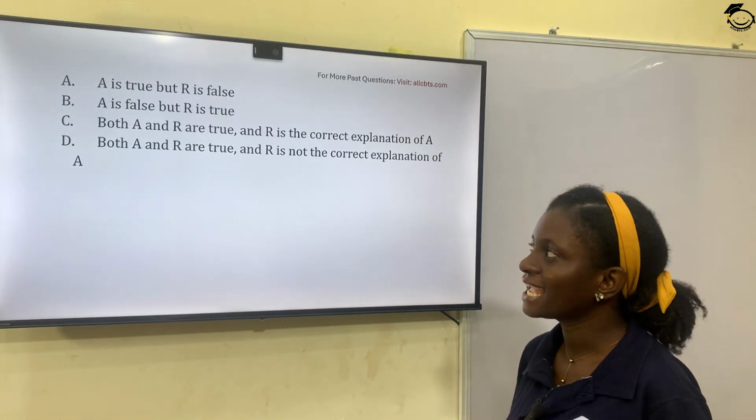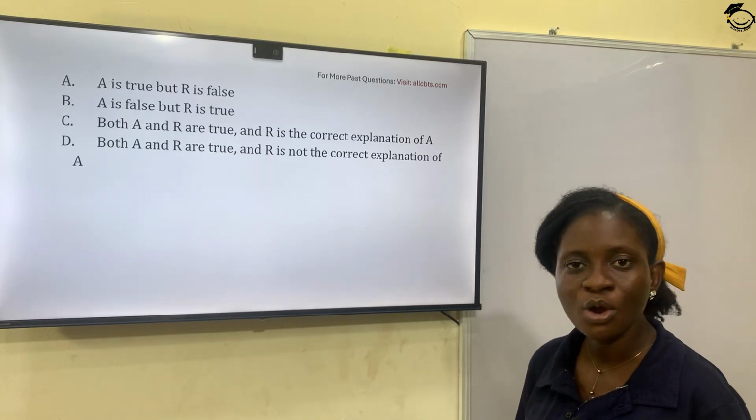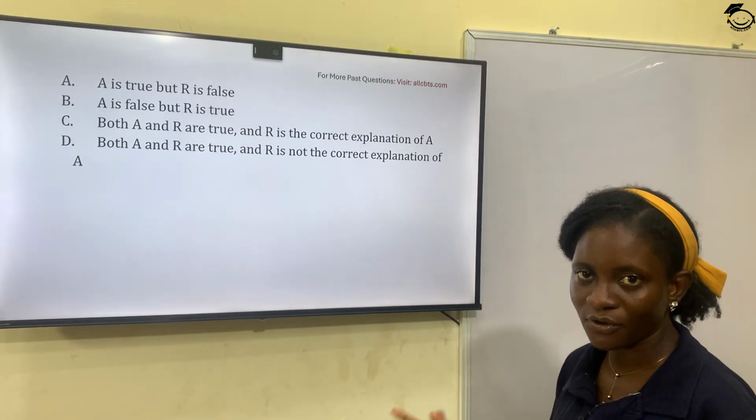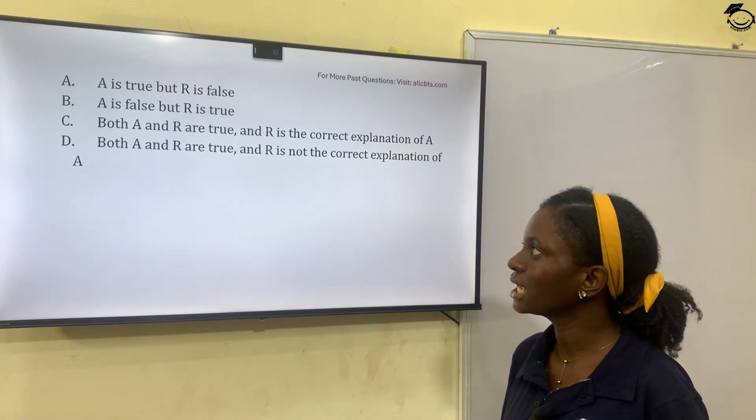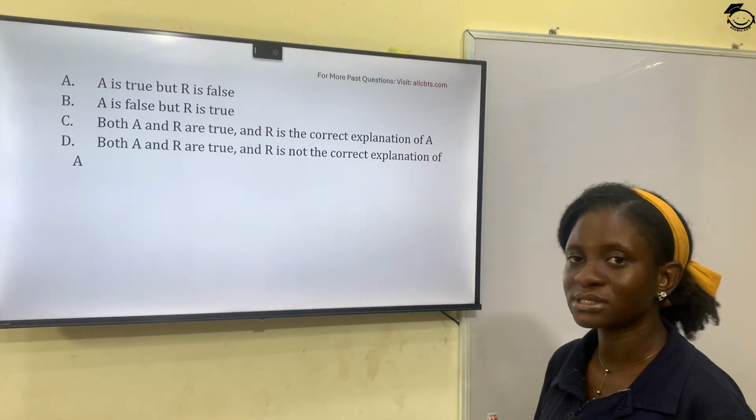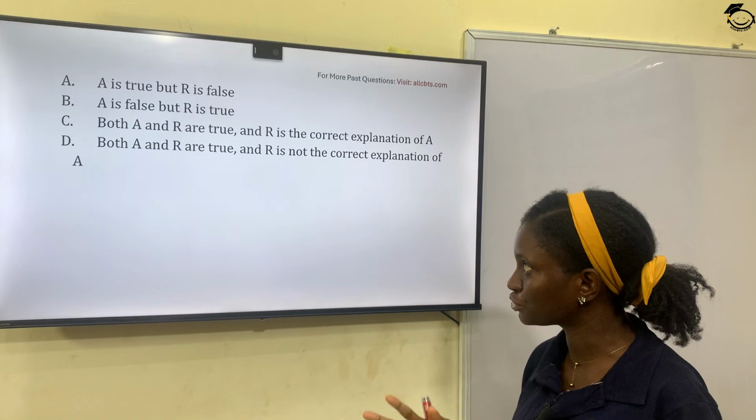Option A, A is true, but R is false. Option B, A is false, but R, the reason, is true.